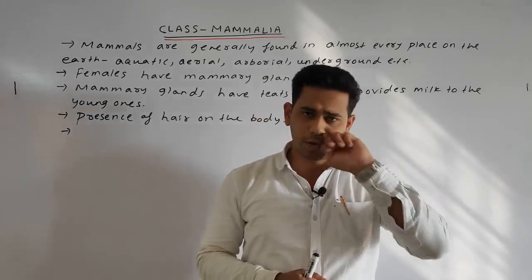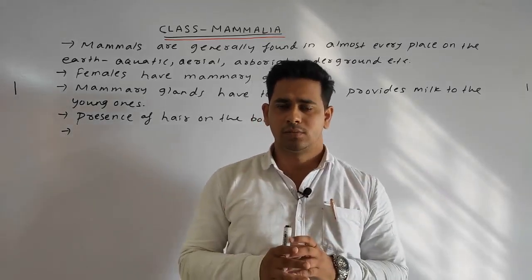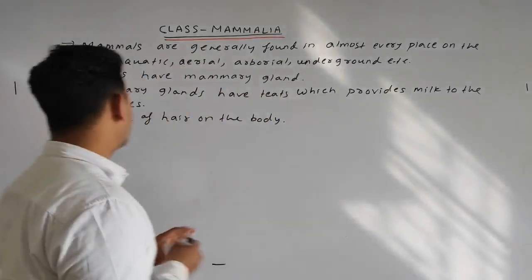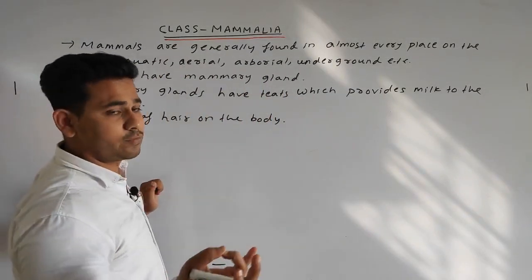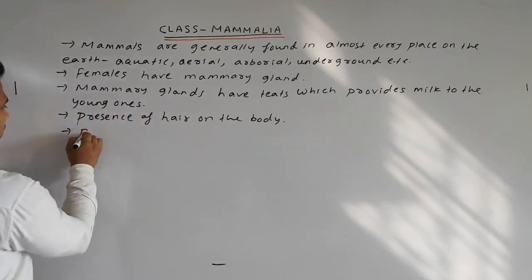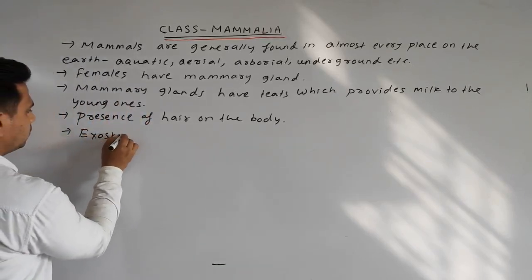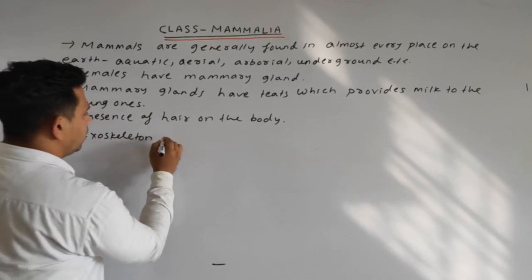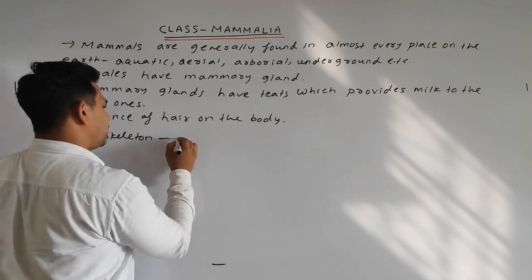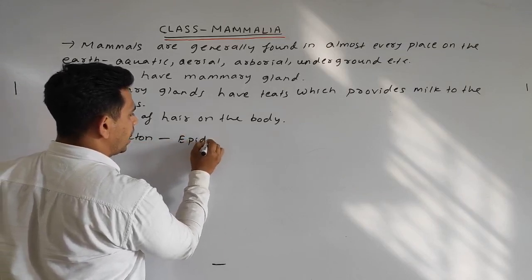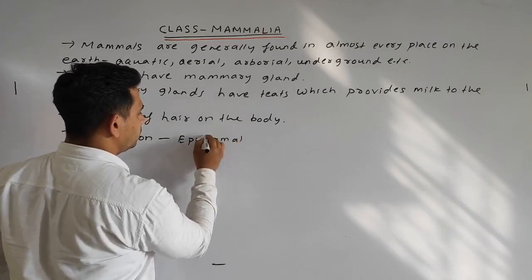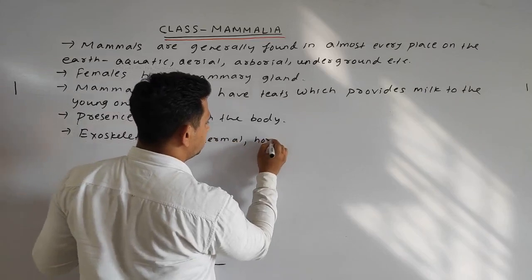Or the horny scales. Okay, such exoskeleton is there. We can write nails also. This is also one of the exoskeleton. Exoskeleton is made up of the epidermal, means the outer one, the horny scales.